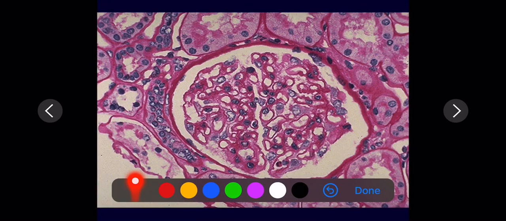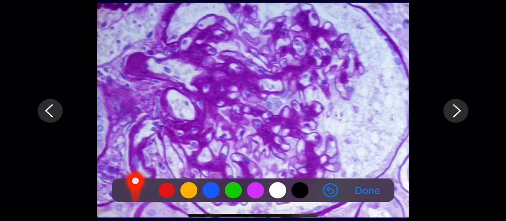Diffuse mesangial sclerosis: that is PAS positive mesangial matrix, and mesangial cells will show pink PAS positive material. That is what we see as diffuse mesangial sclerosis. The other one was diffuse thickening of the basement membrane, then diffuse mesangial sclerosis.